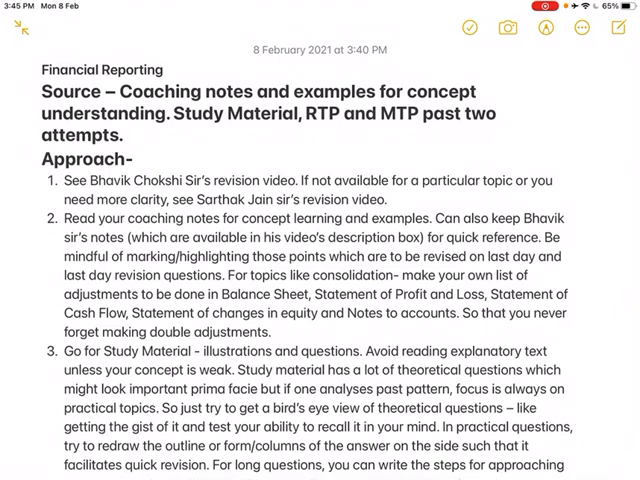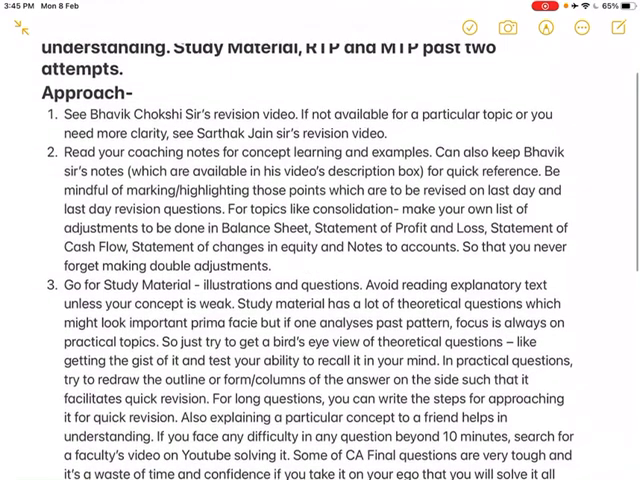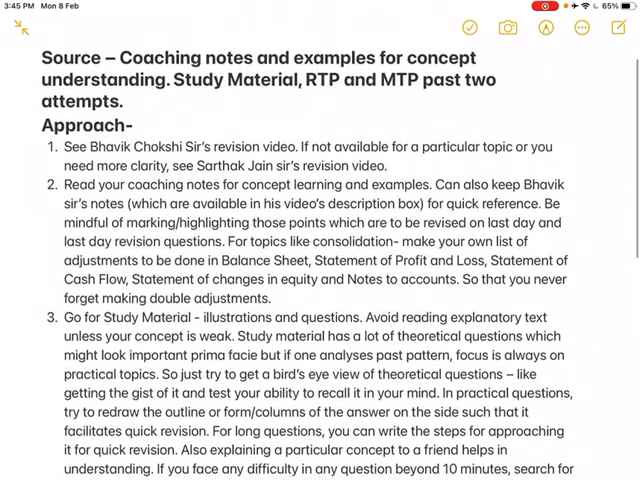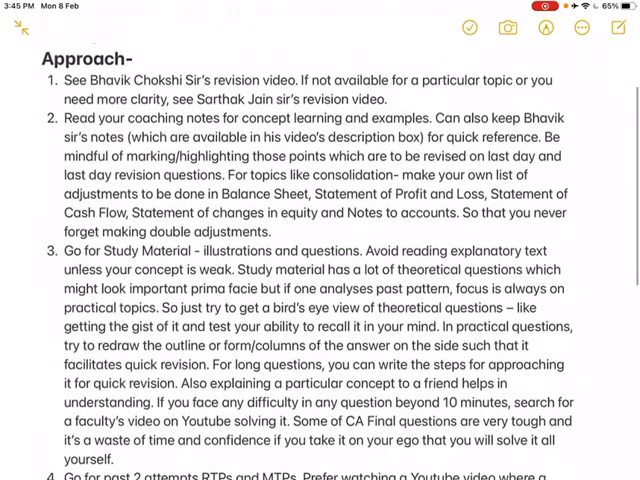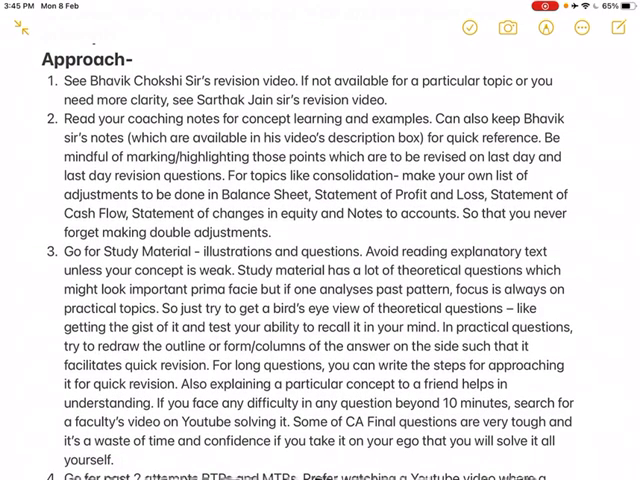So let's get started. The content which you should be using for studying is the coaching notes for concept understanding and the examples, and then the study material, RTP and the MTP of the past two attempts. You should always be using the latest study material available. Okay, so the approach. You should be studying in the same steps which I am telling you, and not that first you read your coaching notes and then see a revision video. First see the revision video and follow the steps accordingly, because otherwise you will get a headache approaching this subject. It is a very vast subject.